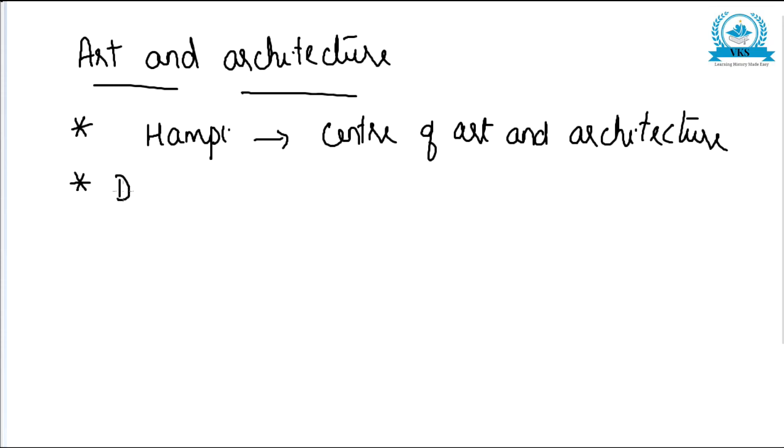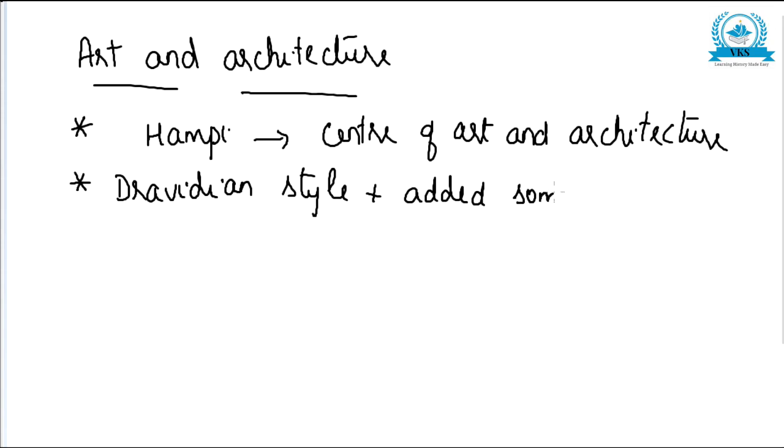The style of architecture they used was the Dravidian style, and to this Dravidian style they added some unique features.